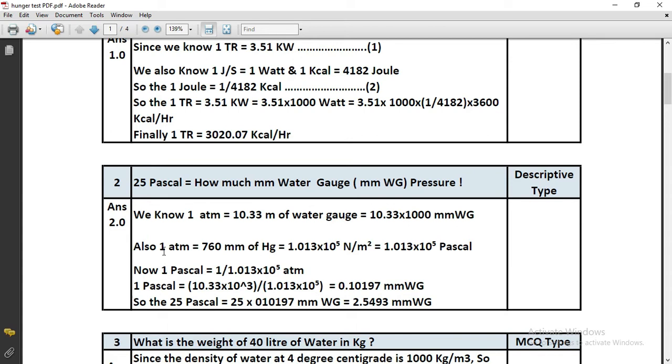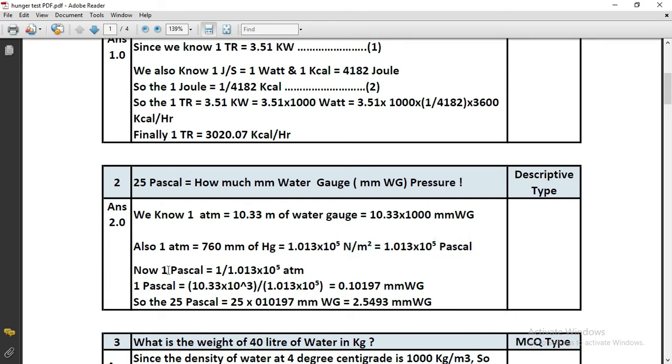Also we know from chemistry and physics that 1 atm is equal to 760 millimeter of mercury. If we convert millimeter of mercury into Newton per meter square, it is 1.013 into 10 to the power 5 Newton per meter square, and Newton per meter square is the Pascal. So 1 atm is equal to 1.013 into 10 to the power 5 Pascal.